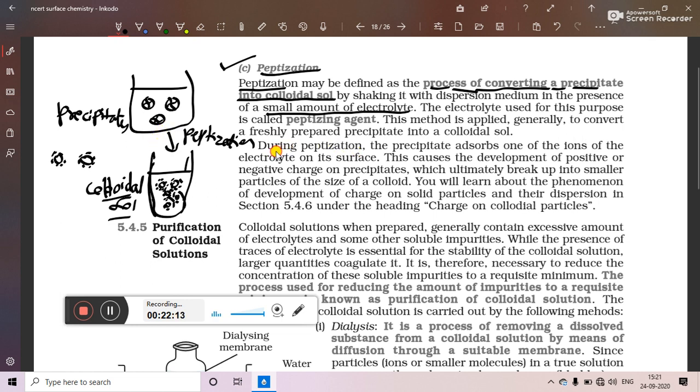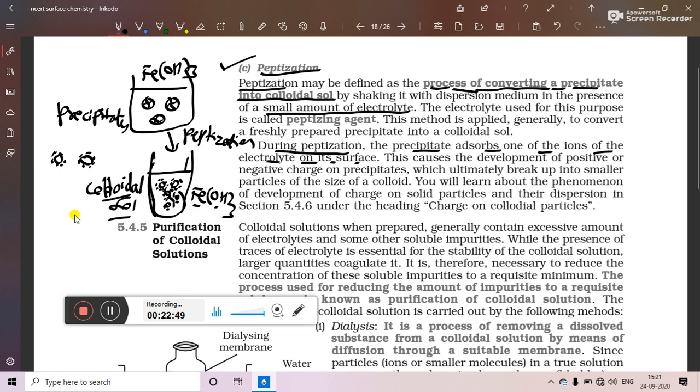During peptization, the precipitate adsorbs one of the ions of the electrolyte on its surface. Suppose we are converting precipitate into colloid by shaking it in the presence of electrolyte. Suppose we have ferric hydroxide precipitate, and we get the colloidal sol of ferric hydroxide. In this case, we have to add such an electrolyte whose positive or negative ion is similar to the ion of the colloidal particle.